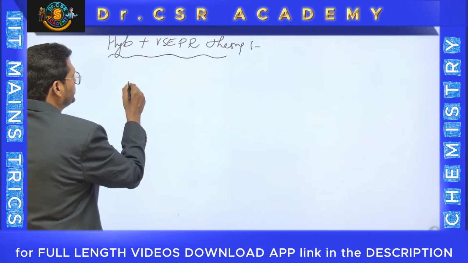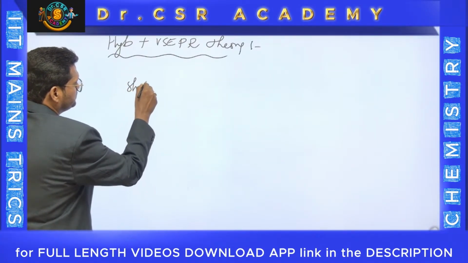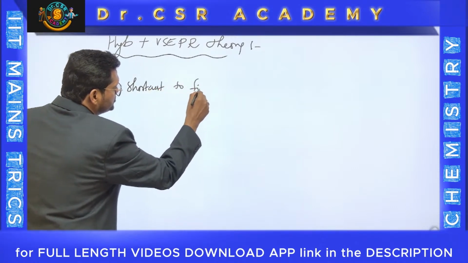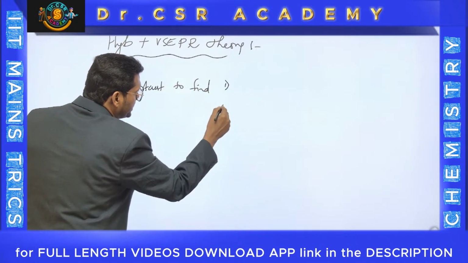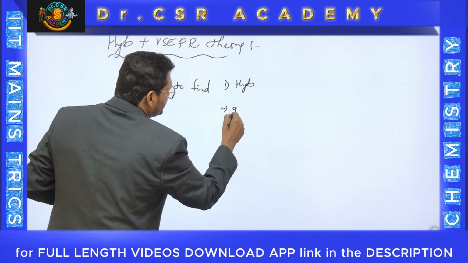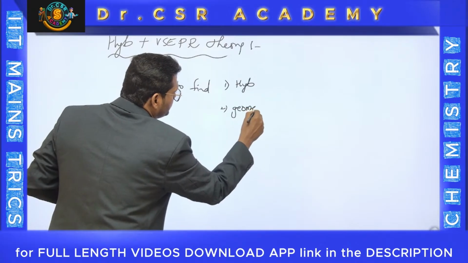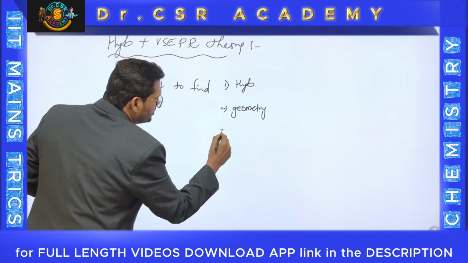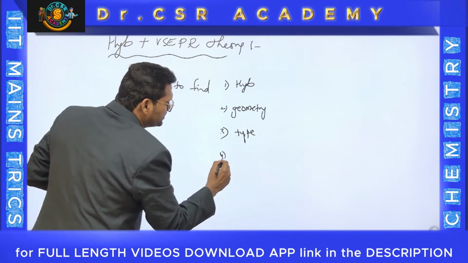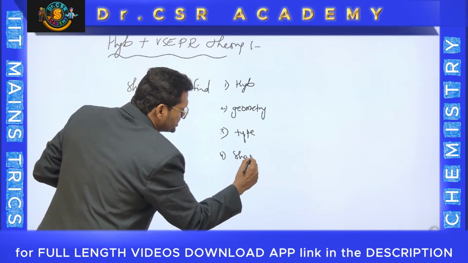So here I am going to give you a shortcut to find these characteristics. First is hybridization. Second is geometry. Third, you can identify the type. If you know the type, only then can you identify the shape of the molecule.